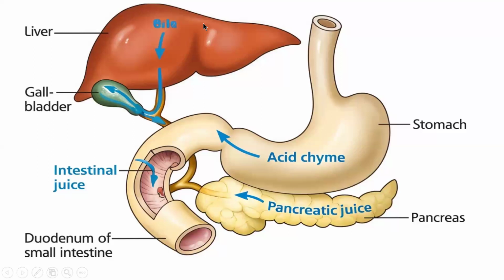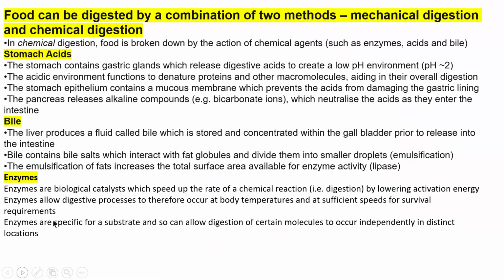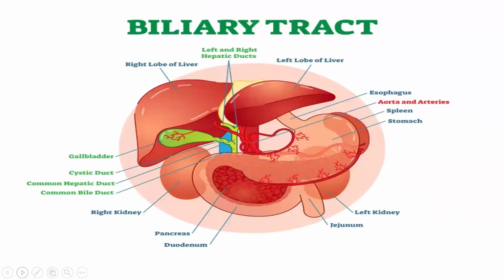So we have learned about the structures and anatomy of the stomach, and then about different types of enzymes involved in digestion. In the next video I am going to explain about the biliary tract. So kindly watch this part 3 of the gastrointestinal tract also.